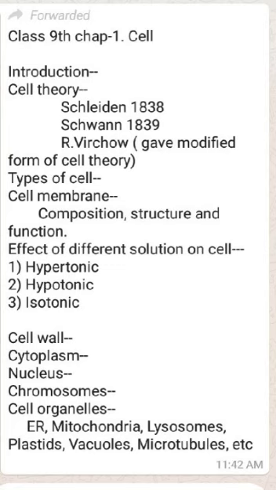Hypotonic solution is that type of solution in which solute concentration is less than the hypertonic condition. Isotonic solution is that type of solution in which concentration of solute is equal on both sides of the cell, that is inside the cell and outside the cell.